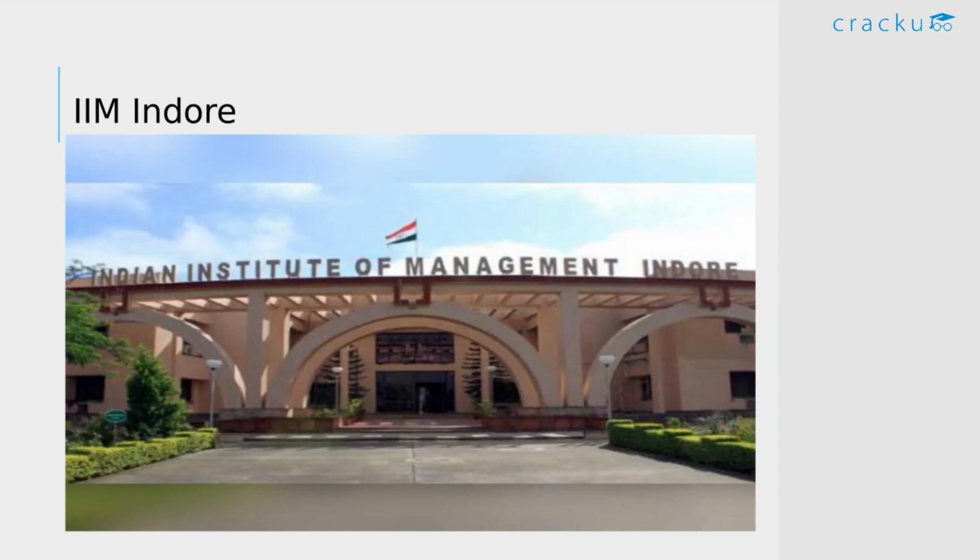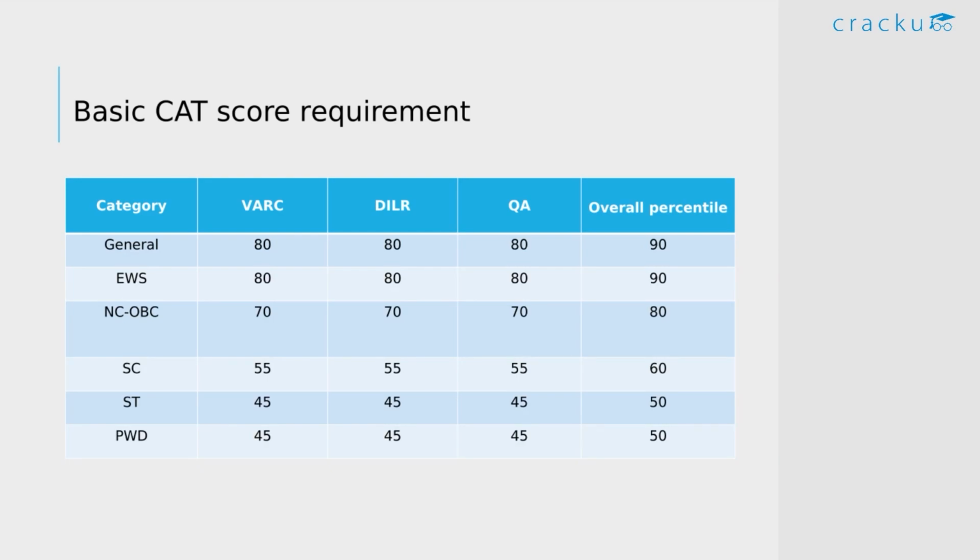Okay, now let's get started with the specific colleges. So first we have IIM Indore. So based on the latest selection criteria, as per the official website, this is the basic CAT score requirement. So as we can see, these are the cutoffs for the VARC, DILR, Q and overall for the general category. Similarly, we have the cutoffs for EWS, NC, OBC, SC, ST and PWD categories.